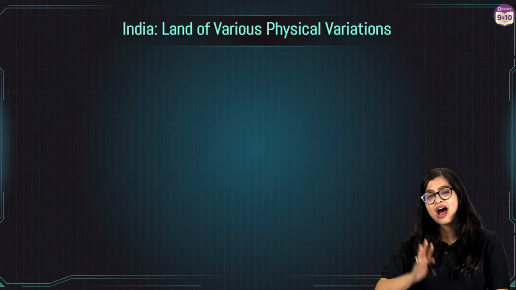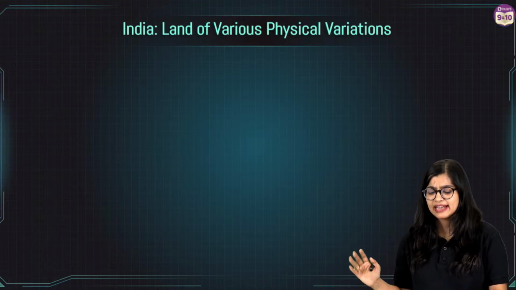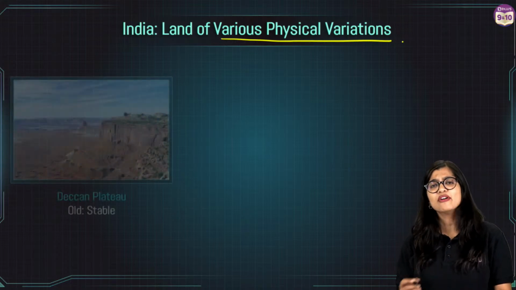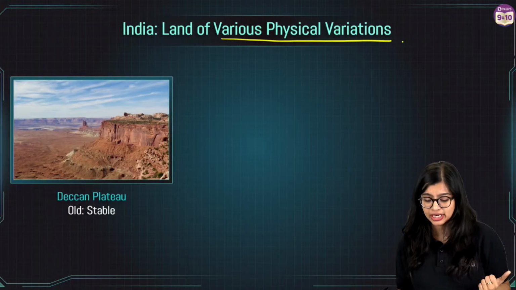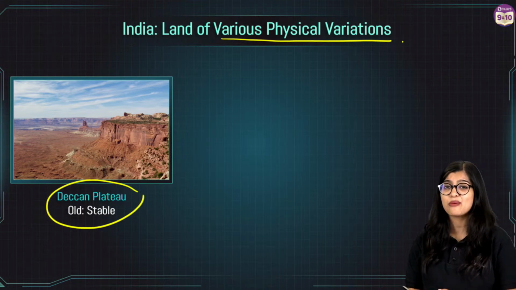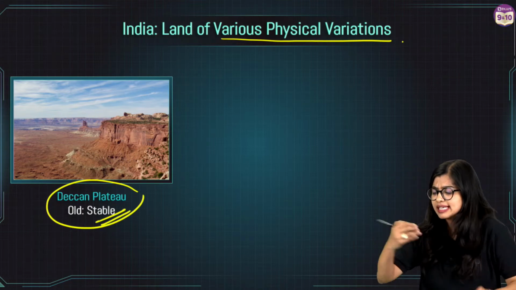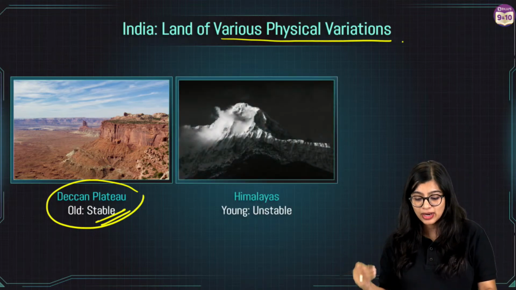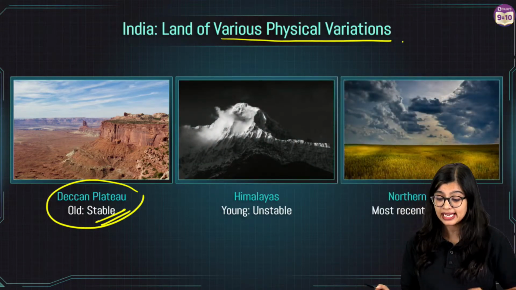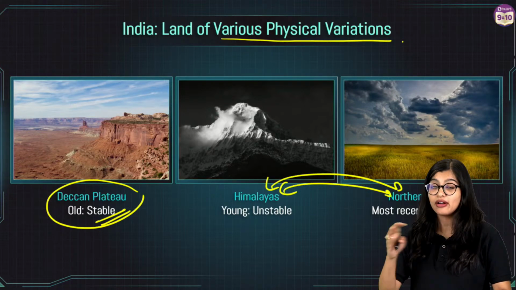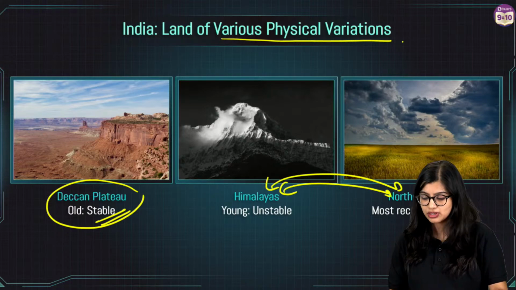Now, there are various features, and India is a land of various physical variations. Some of them are so old, so ancient. If you look at the plateaus, they are one of the most ancient land masses that you will find, and they are pretty stable as well. But when you talk about the Himalayas or the plains, they are new features that have developed in our country.